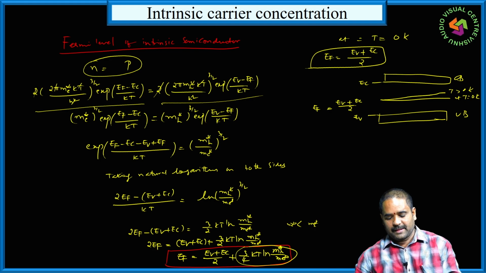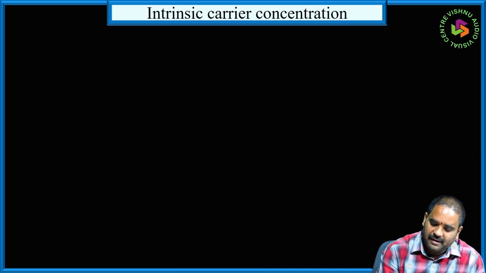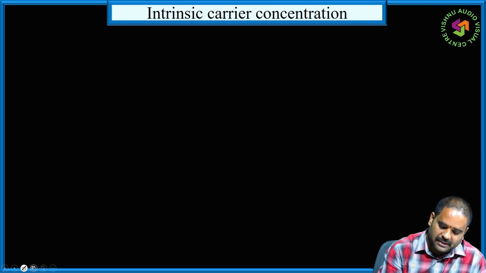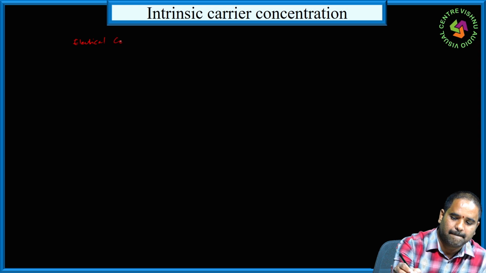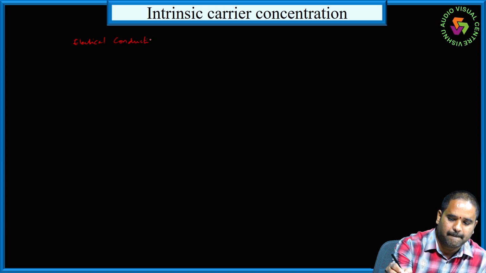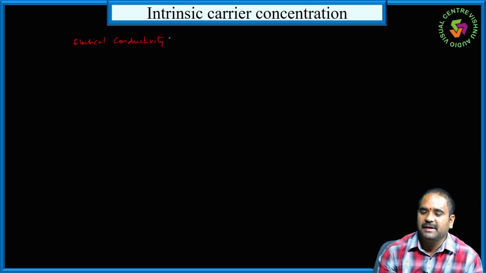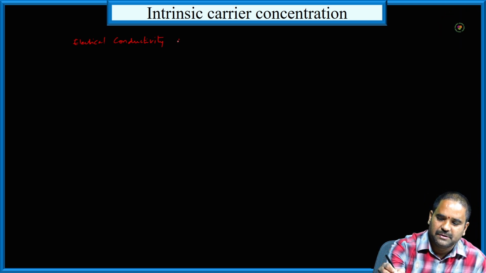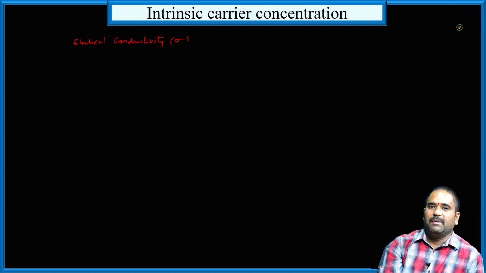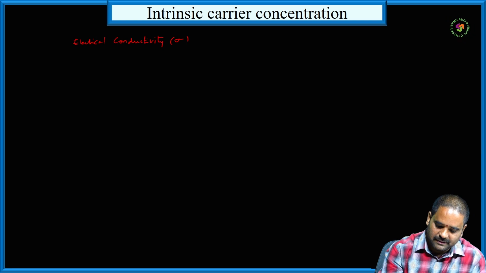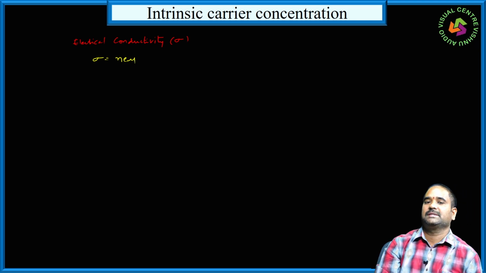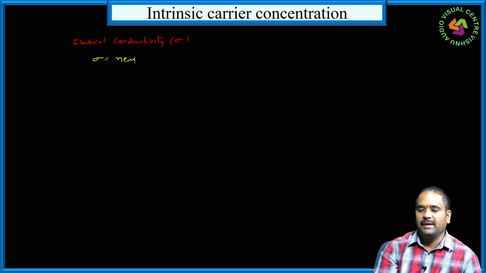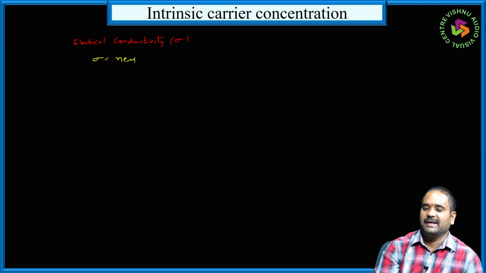Next, we will derive the electrical conductivity of intrinsic semiconductor. Generally, electrical conductivity is denoted by sigma. So this is a general expression: electrical conductivity sigma is equal to Ne mu. This is a relation between conductivity and mobility. Here mu is the mobility and sigma is electrical conductivity.